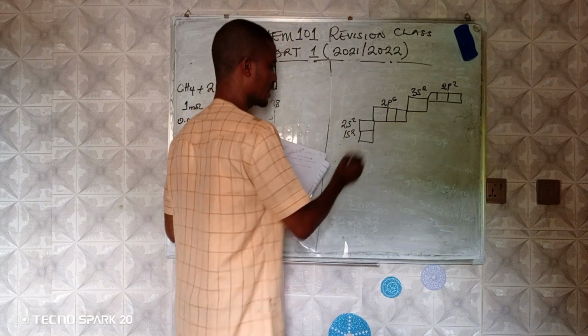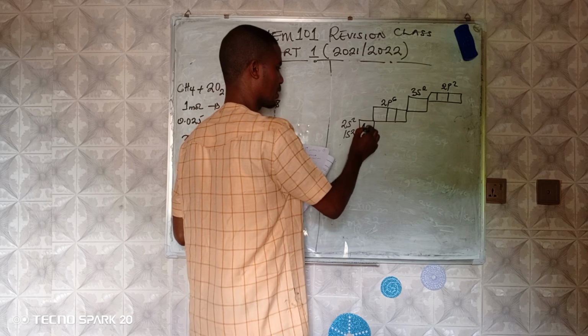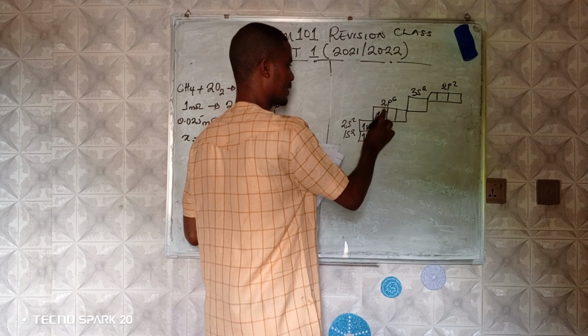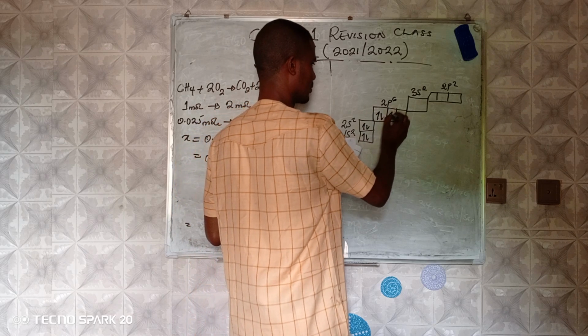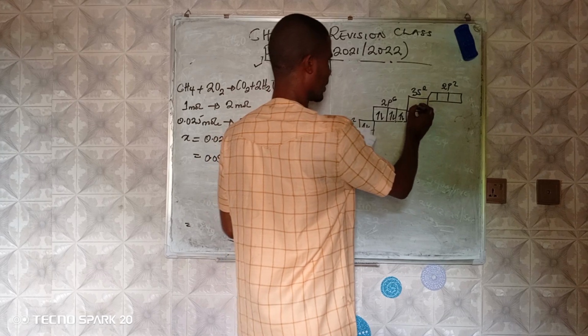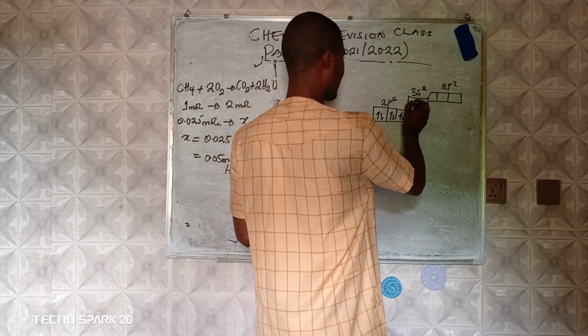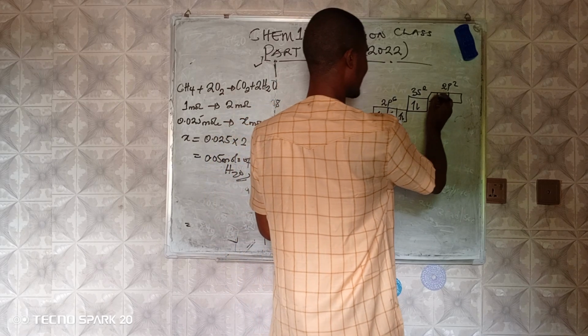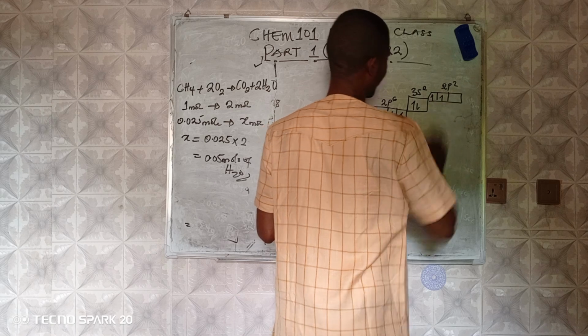That's exactly what it is. So this one is completely filled, this one completely filled, 2s2 completely filled. Then this one is half filled.